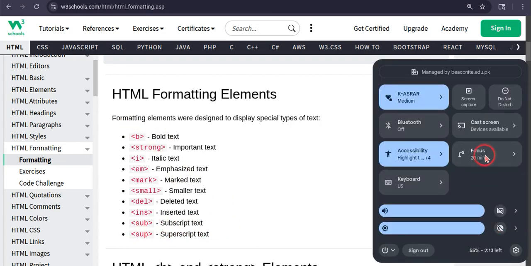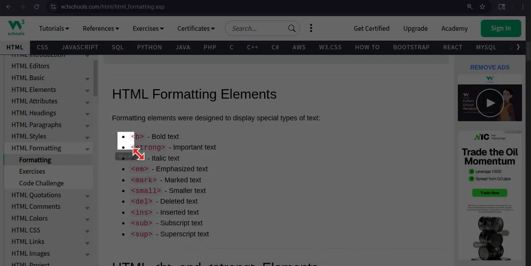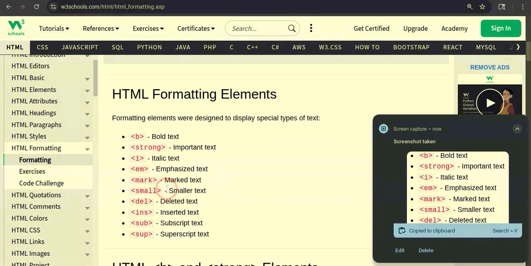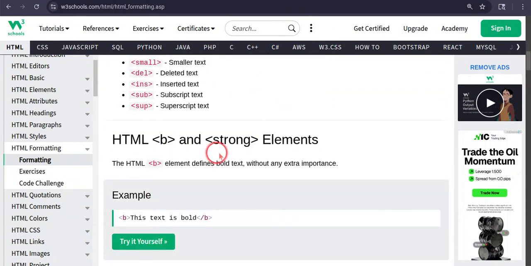Just give me a second. I'm going to take a screenshot of this to display in my future videos. So yes. And now, HTML b and strong elements.